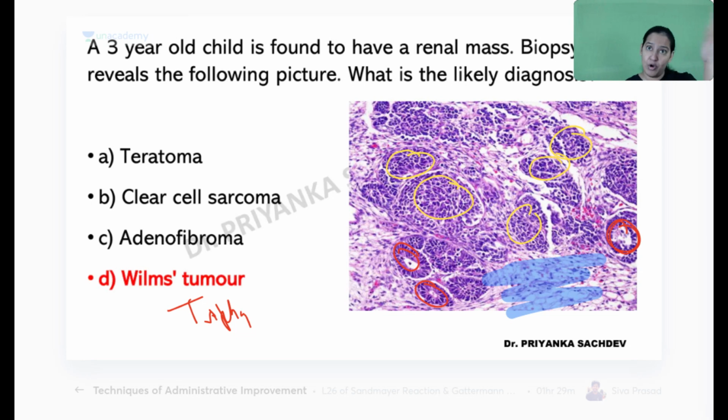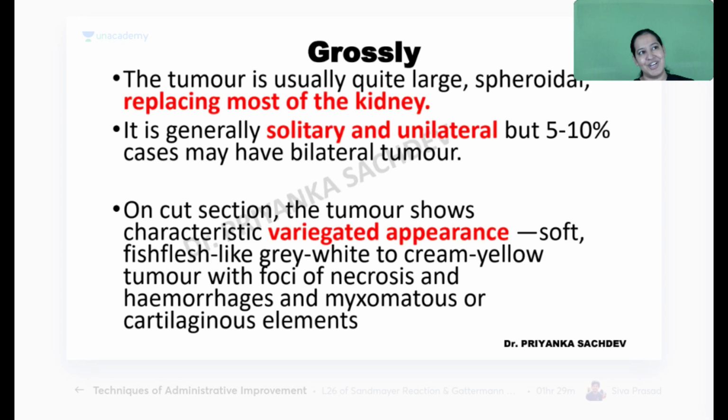Okay, theory to sabko pata hai. तीनों component कहाँ पे दिख रहे हैं? Can you see the 3 components in the image? Yes, you can see. So it is nothing else than Wilms tumor. Done. Should I move to the next question?